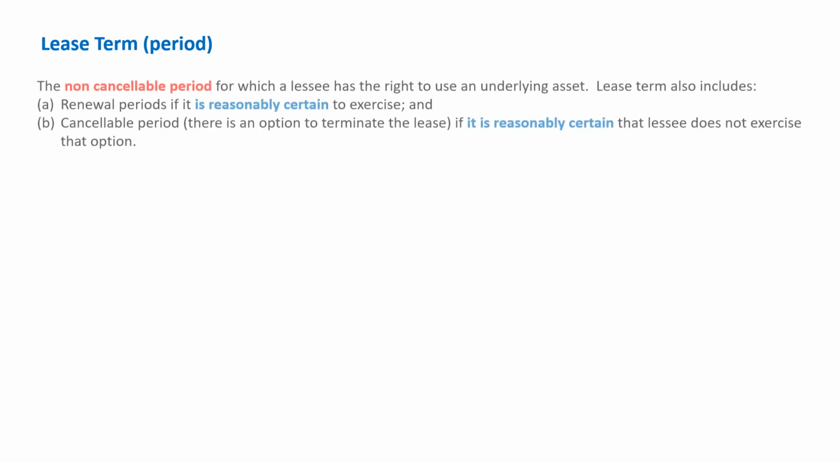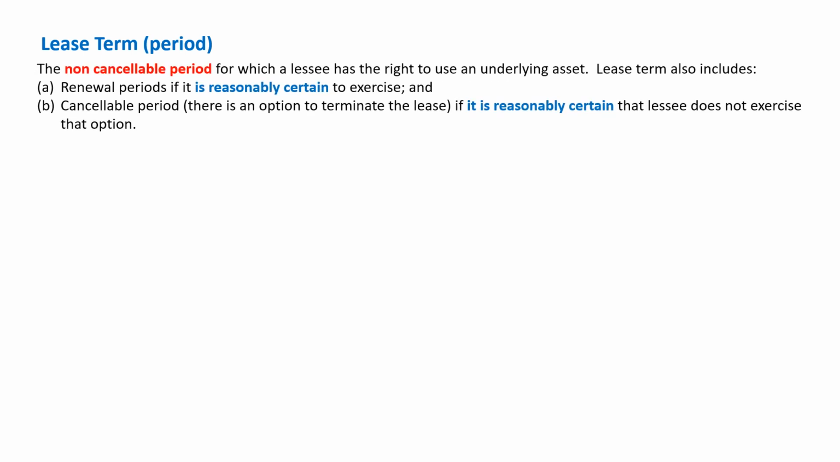So let's try to understand what is the meaning of lease term under IND AS 116. Lease term is the non-cancelable period for which a lessee has the right to use an underlying asset. Generally, this non-cancelable period is called the lock-in period in the contract. That means at any cost, the lessee can't cancel the contract during this period. So in a contract, if you have a 3 years lock-in period, that means the lessee is bound to pay 3 years rent to the lessor.